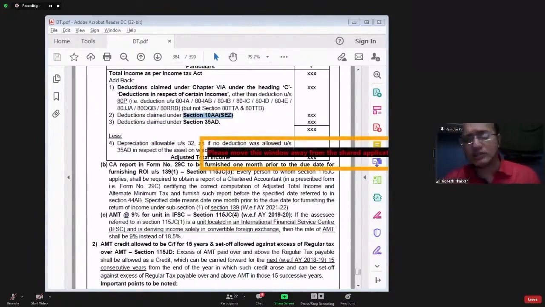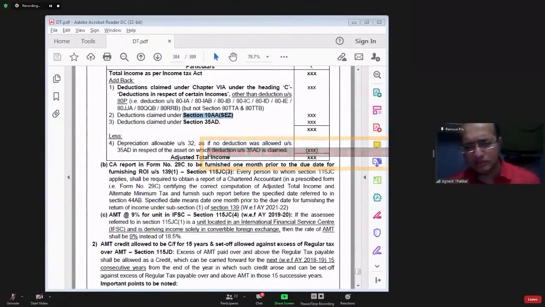So do you understand that the government's tax collection for a certain period is too low and for a certain period is too high? As a result of giving such heavy deductions, your total income is too less and your tax liability is too less. Since tax liability is too less, government is not getting any tax.